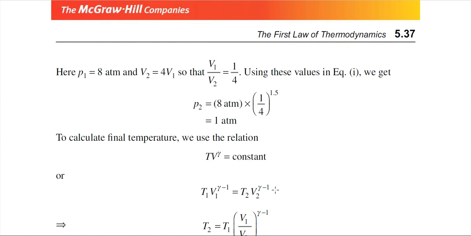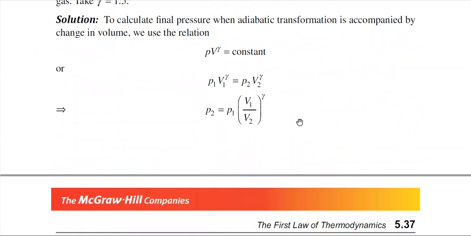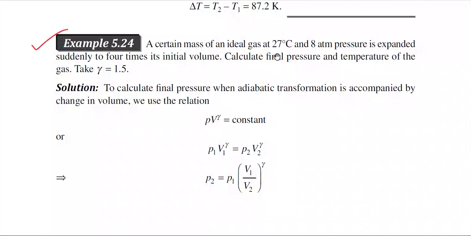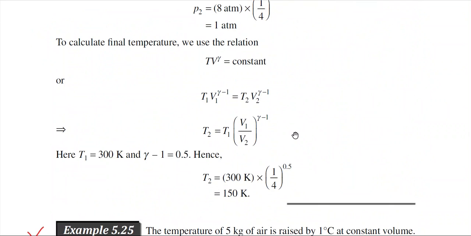The value of gamma is known, and the initial temperature, that is 27 degrees centigrade, means 300 Kelvin. The change of volume you also know, V1 by V2 is equal to 2. So you can easily calculate the final temperature also. This is the final temperature.